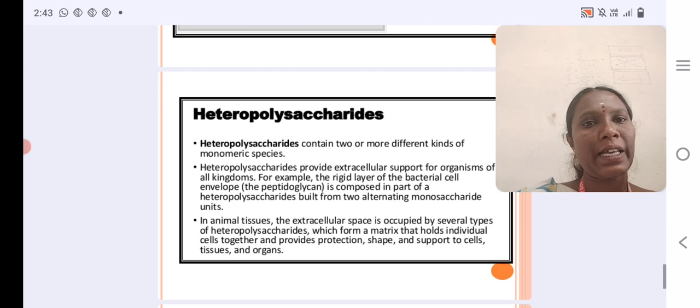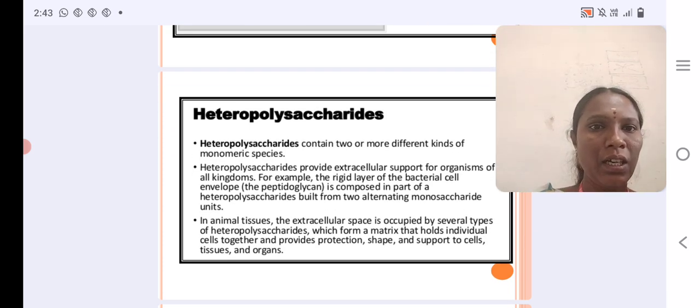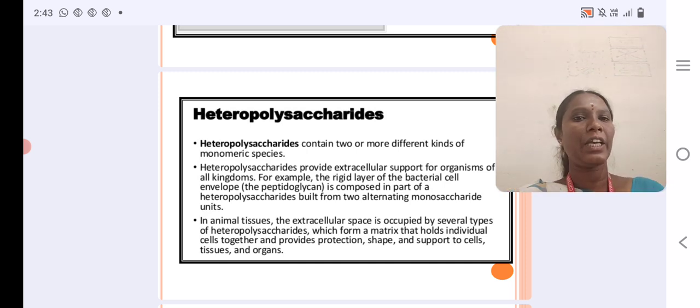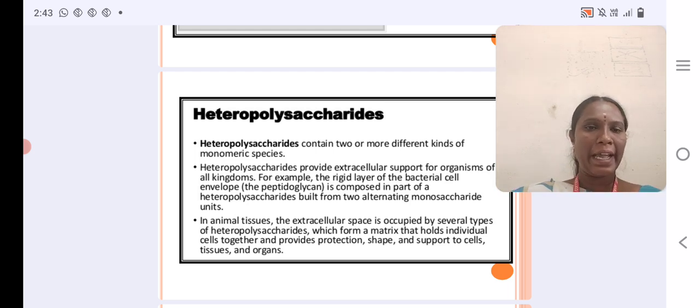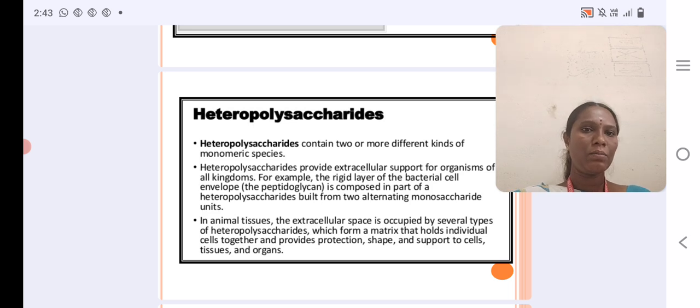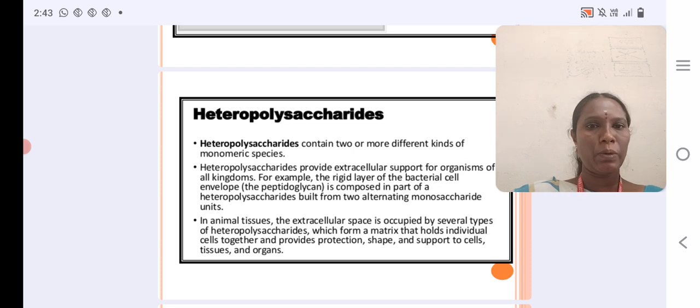Then the second type is heteropolysaccharide. Heteropolysaccharides contain two or more different kinds of monomeric species. Heteropolysaccharides provide extracellular support for organisms of all kingdoms. For example, the rigid layer of the bacterial cell envelope is made up of peptidoglycan, which contains heteropolysaccharides built from two alternating monosaccharide units. This is the best example of heteropolysaccharide.